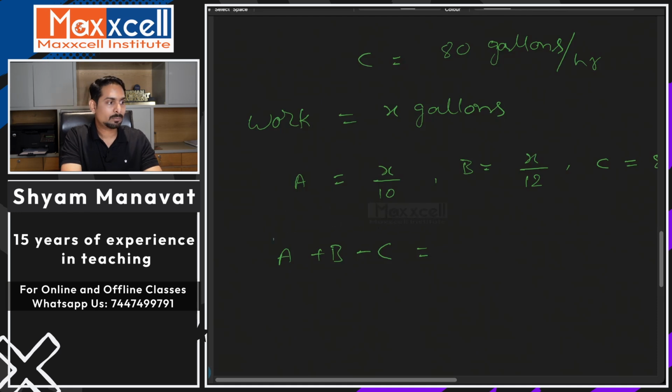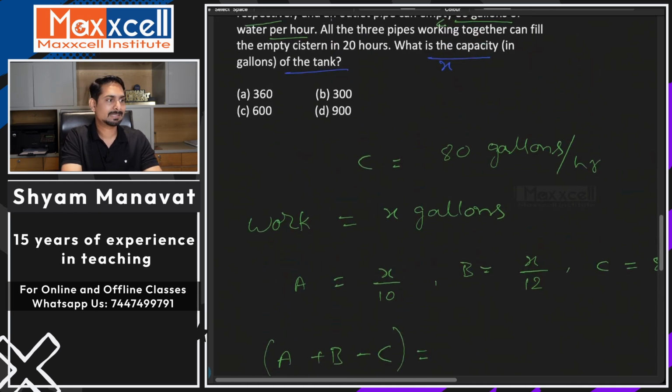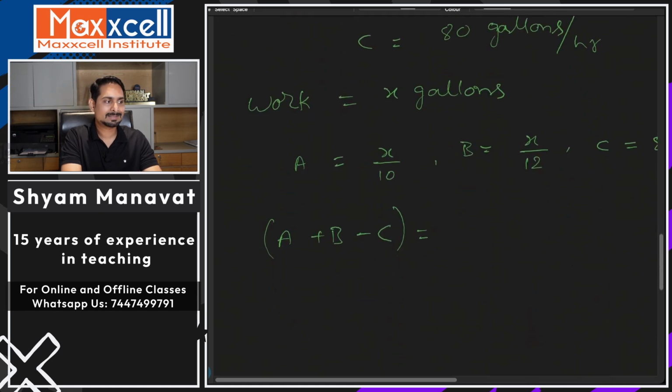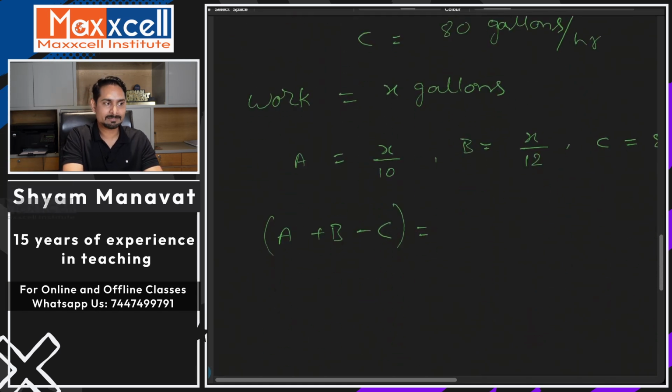Now the question said all the pipes working together can fill the empty cistern in 12 hours. So what is the together efficiency? Together efficiency is again what? Work upon time.